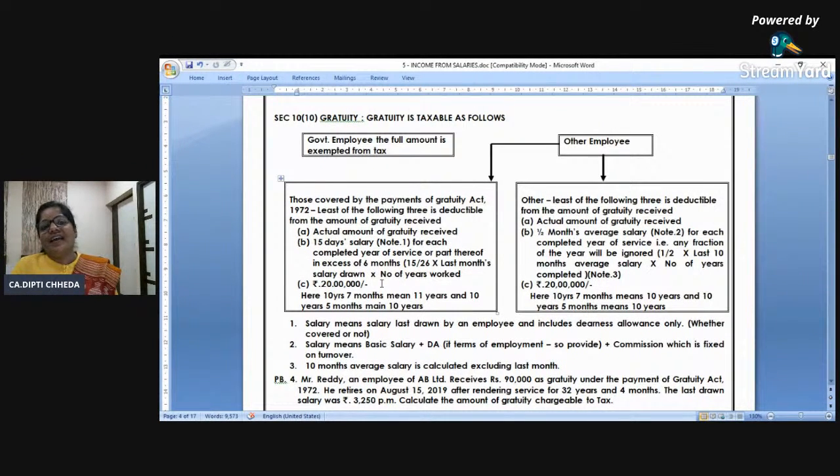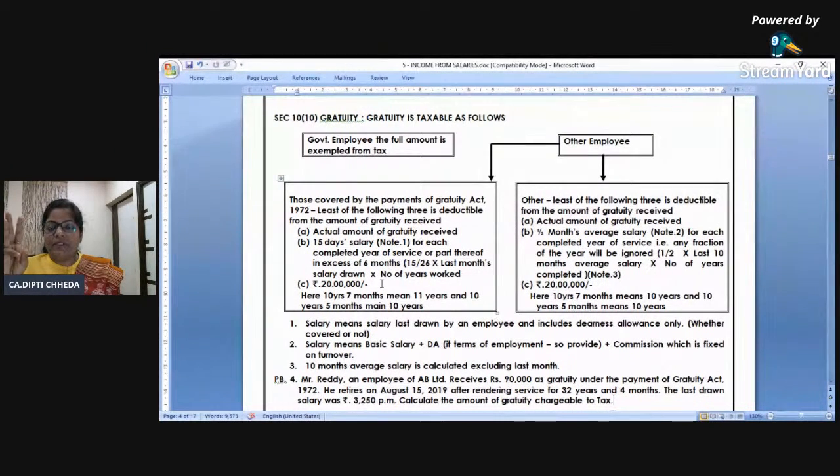Second, any retirement benefit received during the lifetime of the employment is fully taxable. Confuse karne dete hain. I am employed with the company and I am receiving 12 months salary and I'm going to retire next year. So you are saying, Deepti ma'am, abhi thoda gratuity le lo na. When I'm working with you, whatever gratuity, leave salary, pension you give, fully taxable. Only at the time of retirement you get exemptions. And the limit is for the lifetime.